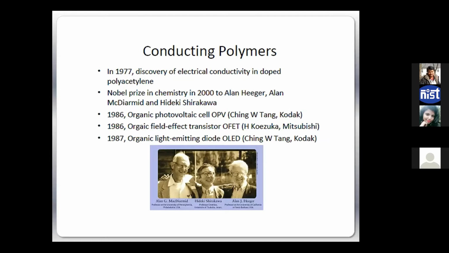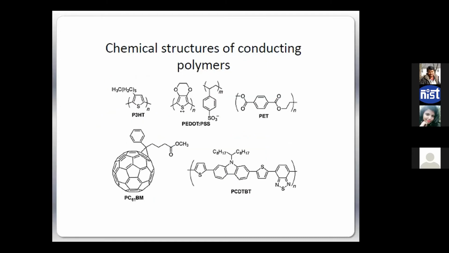So this was the paper which is the father of all these inventions we are talking about nowadays. And around 2000 they got the Nobel Prize for their paper, right? And they also established a lot of startups and industries which are still working on these aspects. So these are some very well-known old chemical structures that people started with at that point of time.